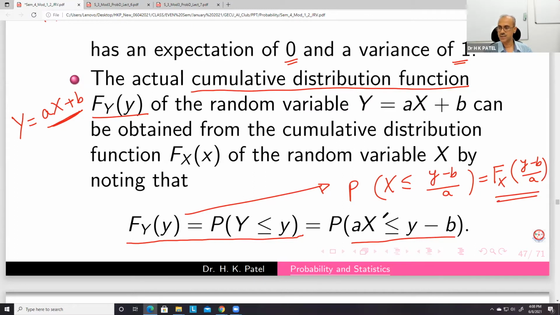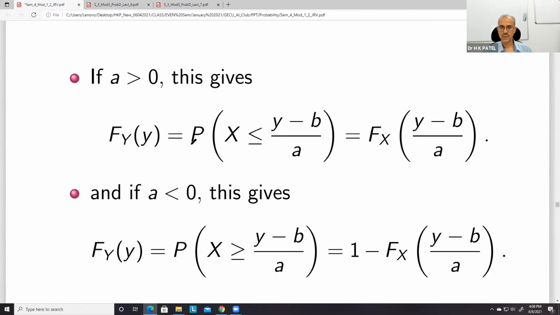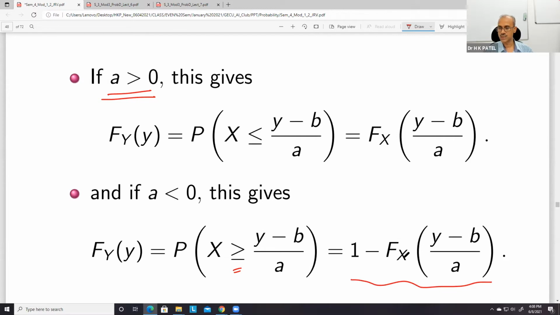So F_Y(y) is equal to F_X((y minus b) upon a). These are the cases: if a is greater than 0, then the inequality keeps its direction and x is less than (y minus b) upon a. But if a is negative, then this inequality will change the sign, and in that case this will be equal to 1 minus F_X((y minus b) upon a). So you can see that for any value of a, we can find the cumulative distribution function of y.